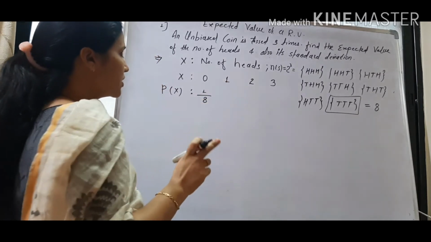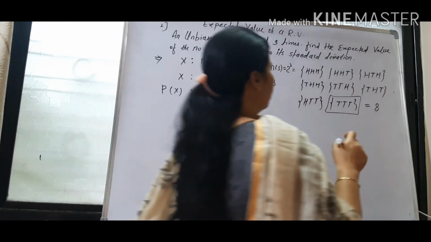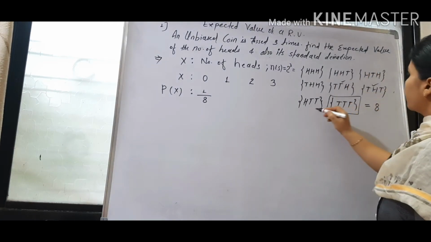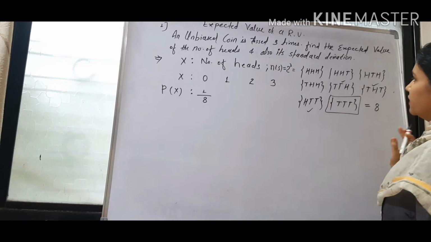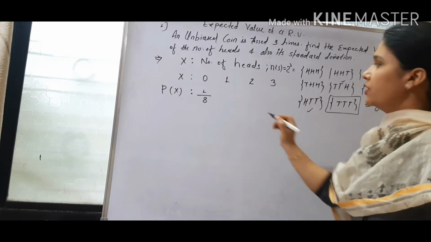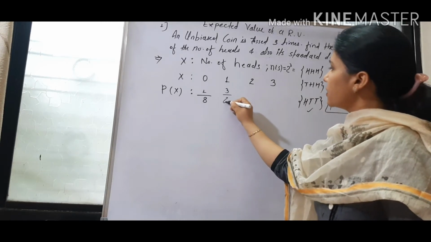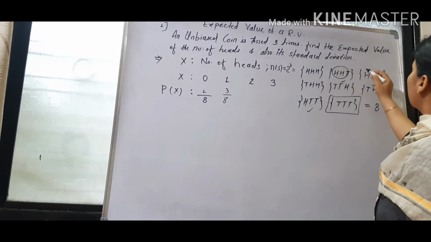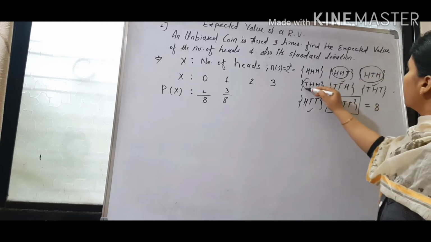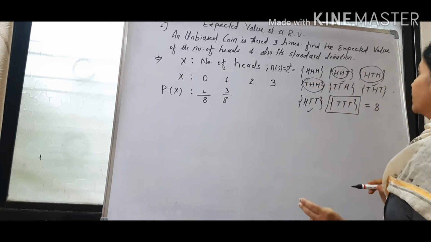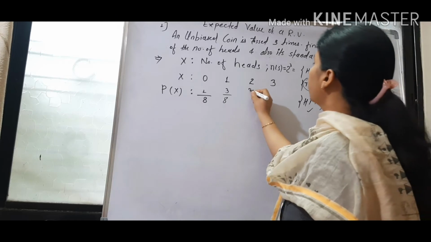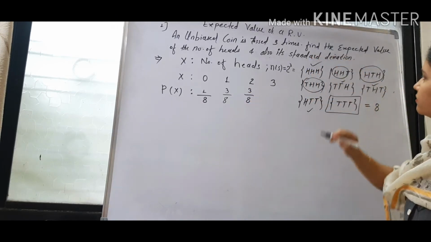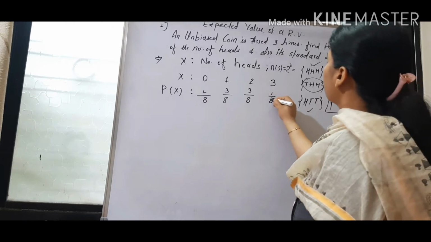When x is 1, means number of heads is 1. What is the probability? Heads are 1. This is 1, 2 and 3. Out of 8, 3 are giving us 1 head. So probability will be 3 by 8. 2 heads: see, this one, then this one and this one. These 3 are giving us 2 heads. So probability of 2 heads is 3 by 8. Last, 3 heads, there is only one possibility, so it is 1 by 8.